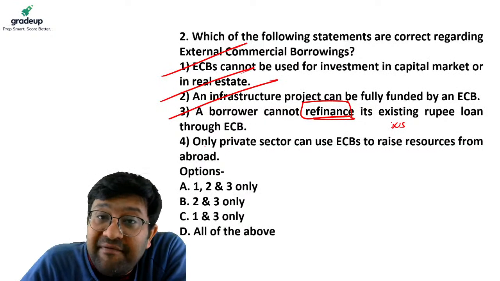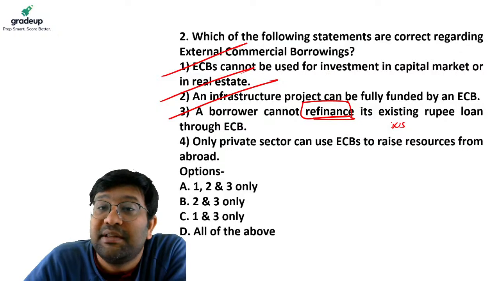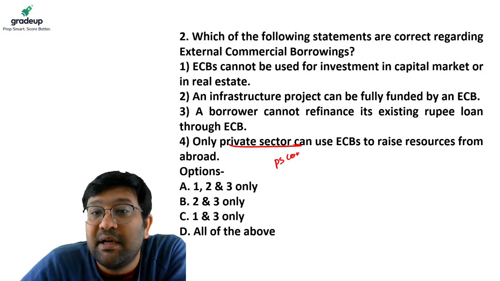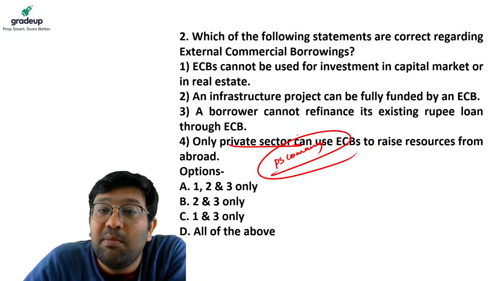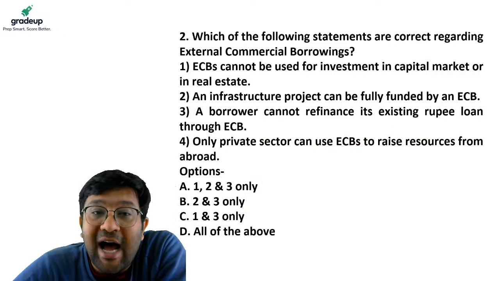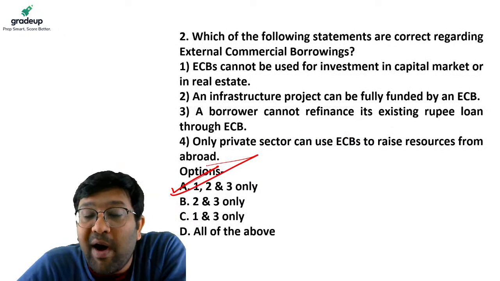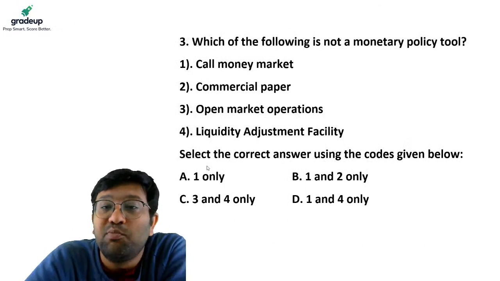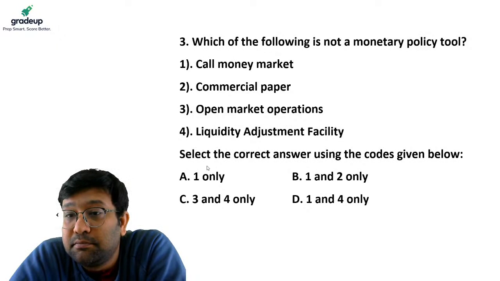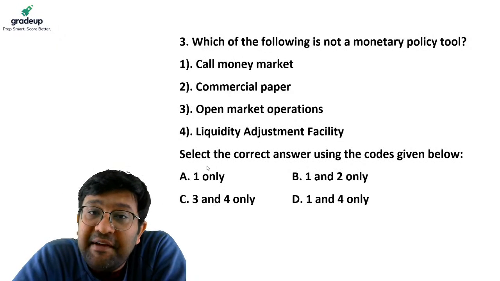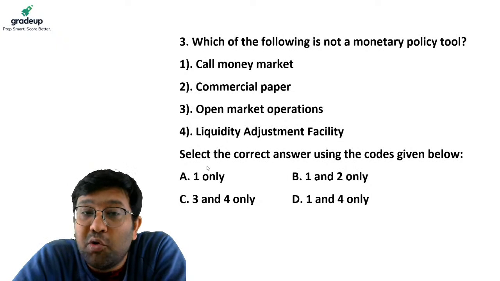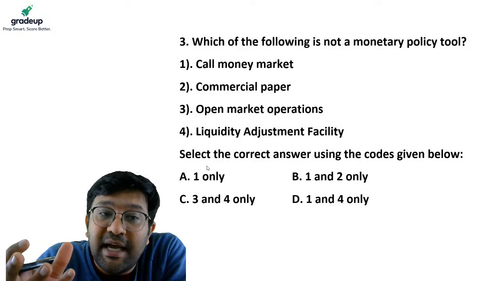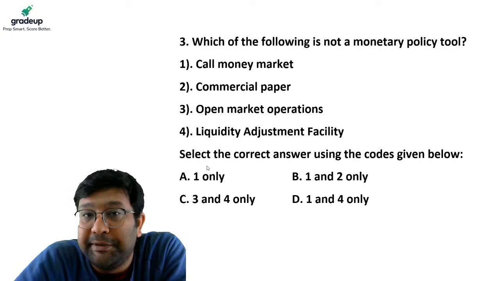Fourth is, only private sector can use external commercial borrowing. This statement is wrong. Private sector as well as public sector companies both can use external commercial borrowing for borrowing from abroad. So your answer becomes A. Statements 1, 2 and 3 are absolutely right. Now let's move on. Yes, you can fully fund with external commercial borrowing. You can use the entire money needed for an infrastructure project from external commercial borrowing.